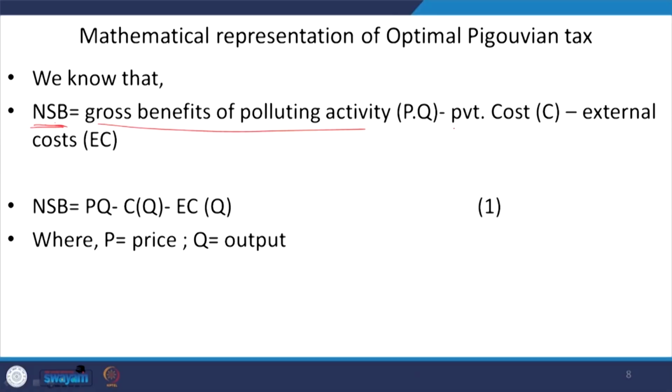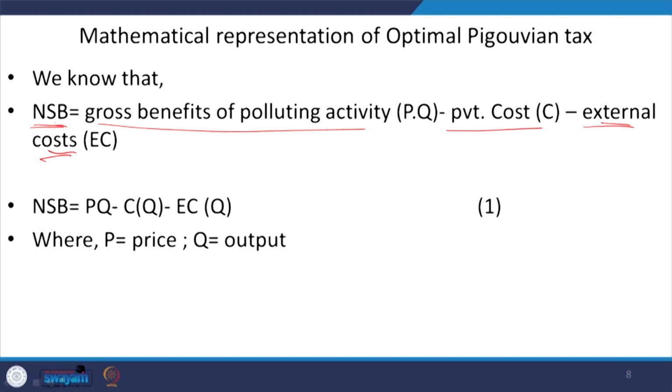So, the gross benefits that the firm is getting from producing and generating this activity, and the private costs, what is the cost the firm is incurring in order to produce the outputs, and for this production what are the external costs that are not included in the private cost itself, right.